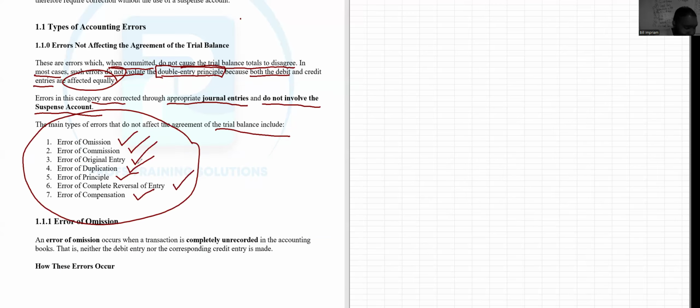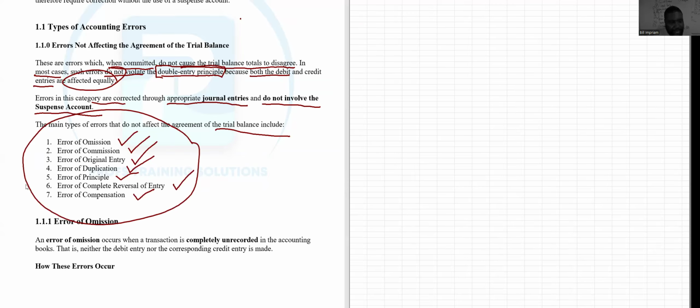A lot of students don't really put these errors in their head. It's not really necessary, but sometimes they can ask you. You must know the error and how it should be corrected, and be able to explain the error in your own way, because sometimes questions are theoretical and you have to know the meaning of the error and be able to explain.